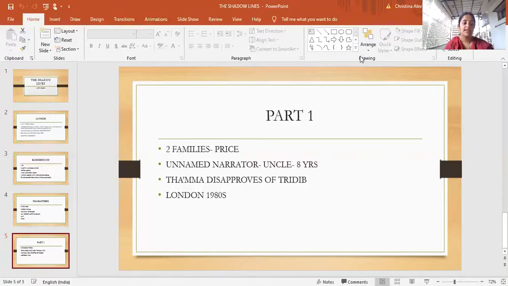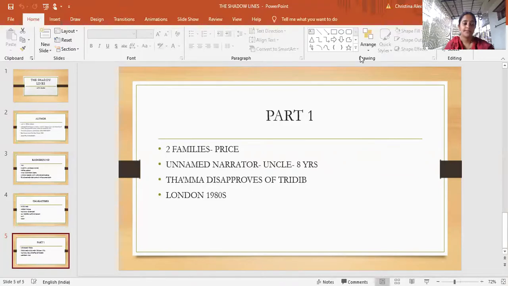Thama also feels like Trideep keeps visiting her in her home, and she feels the only reason that he comes there is to nurse his stomach. That means he always has stomach problems, stomach pain. And he comes so that Thama will heal him with her homemade remedies. She makes a homemade omelette that heals his stomach ache. So that is the reason why he comes. This is called Trideep's gastric problem, which is only healed by Thama's homemade medicine.